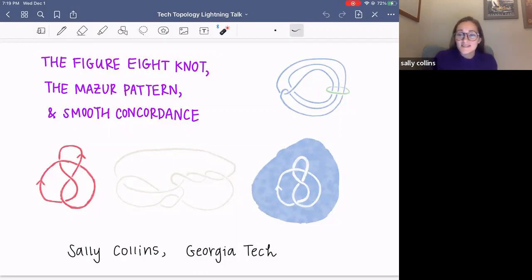I am a graduate student at Georgia Tech, and today I'm going to be telling you about the figure eight knot, the Mazur pattern, and smooth concordance.